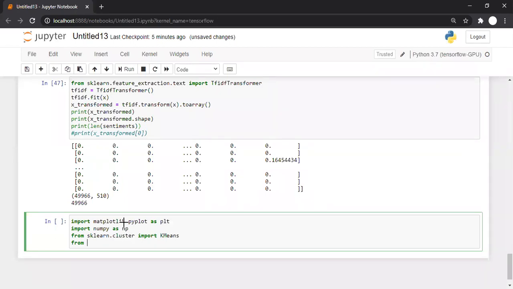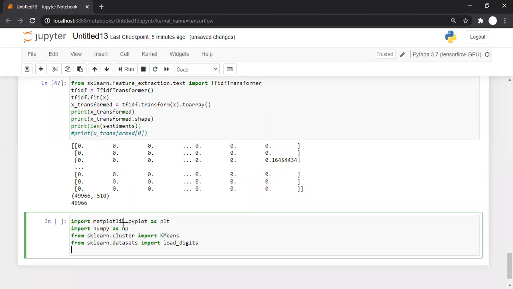It comes with the sklearn library only. So from sklearn.datasets we will be importing the digits data set. For that we are importing load_digits.